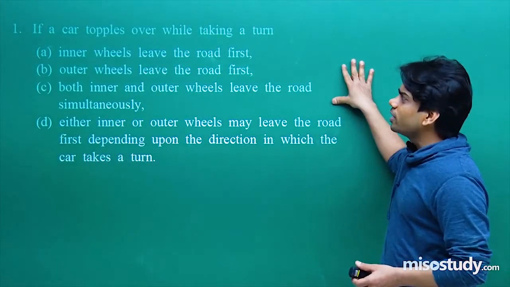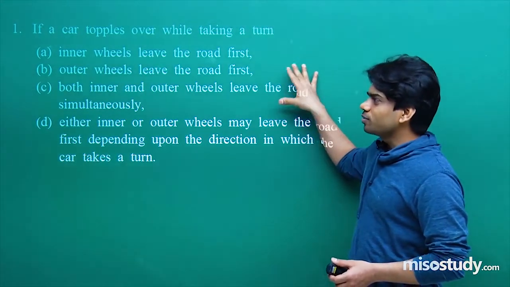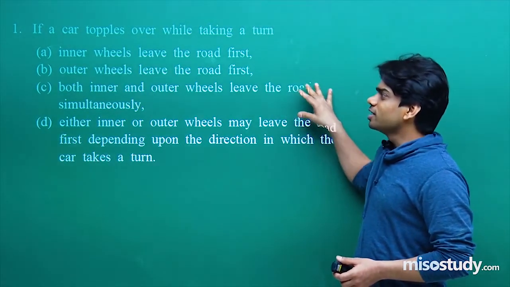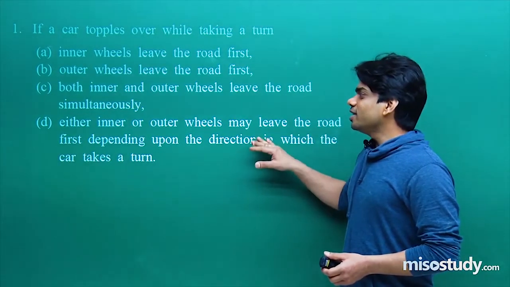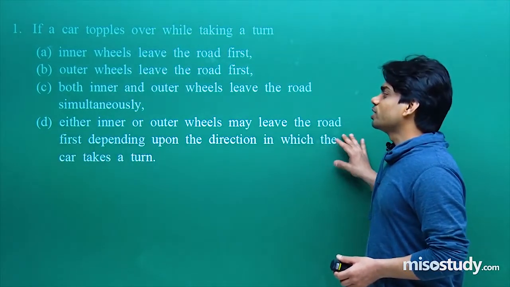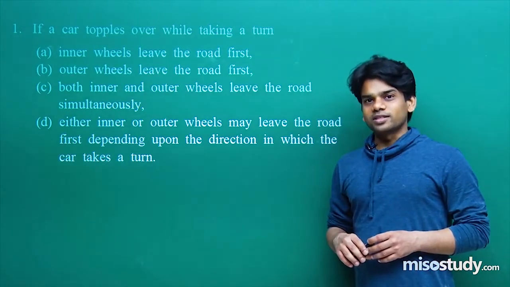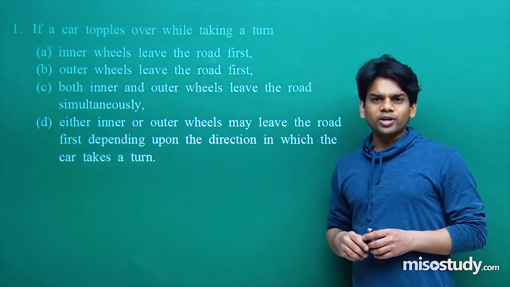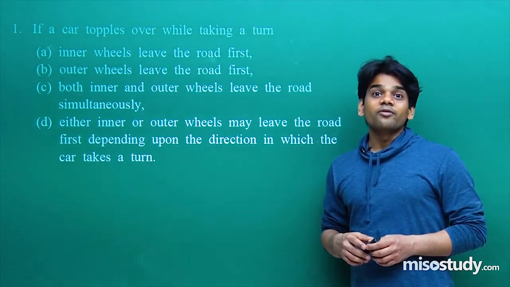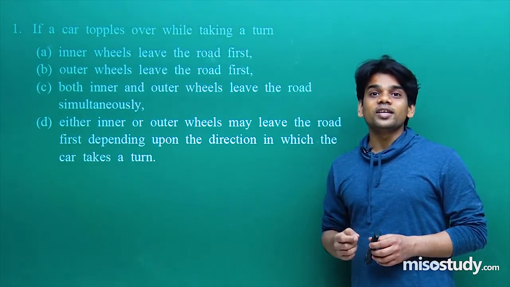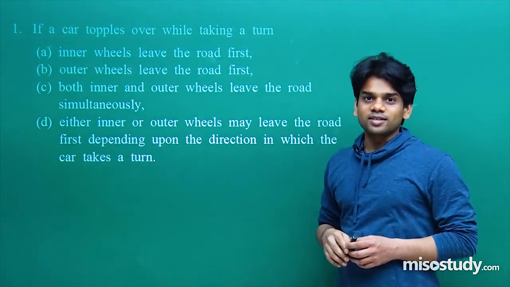If a car topples over while taking a turn, A, inner wheels leave the road first, B, outer wheels leave the road first, C, both inner and outer wheels leave the road simultaneously, D, either inner or outer wheels may leave the road first depending upon the direction in which the car takes a turn. Now let me tell you, have you ever imagined, if you're traveling in a car on a horizontal road and taking a turn, which wheels will actually leave the road first? You have to understand this.